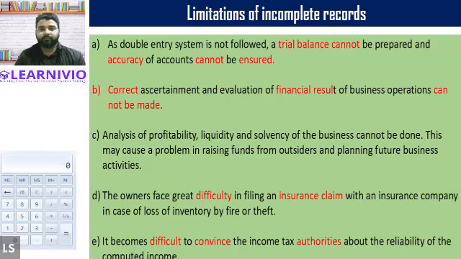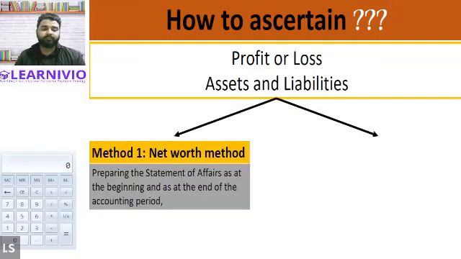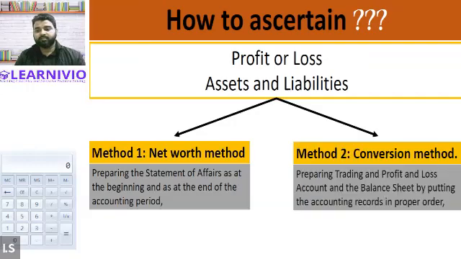What is the method by which we can calculate the correct profit and loss of such an entity? It can be calculated by two methods. One is called the net worth method, and the second is the conversion method. So in today's session, we will talk about the net worth method.